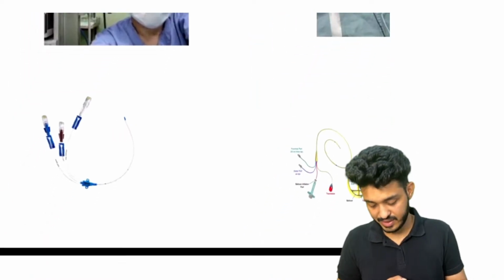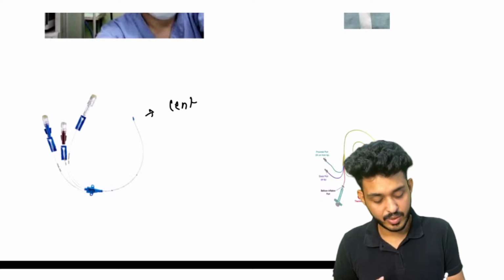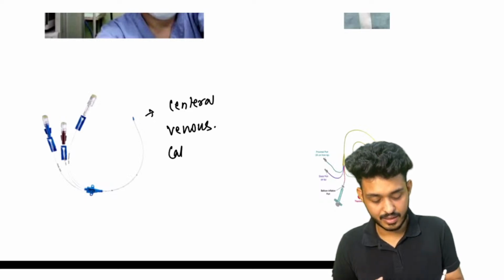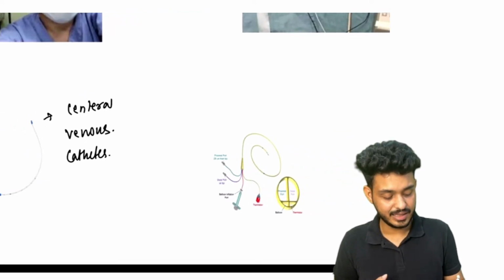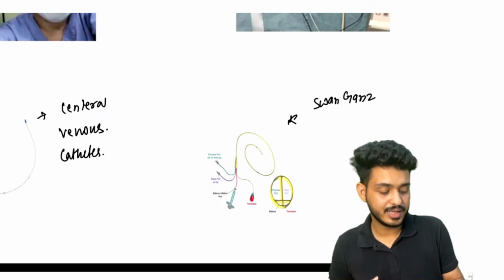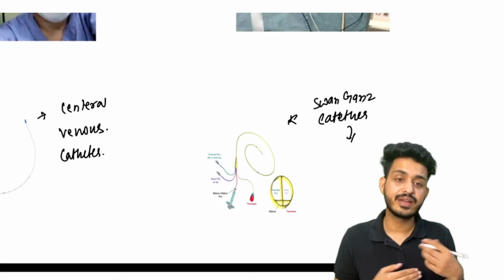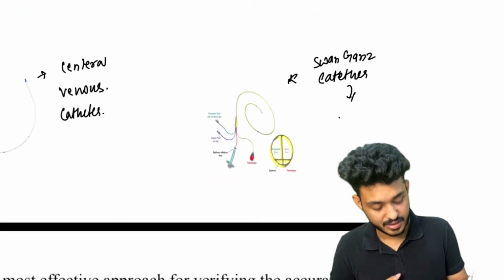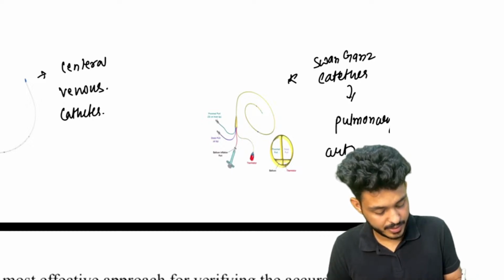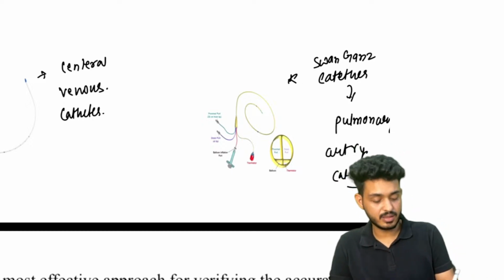Apart from that, you will find these types of catheters. This one is very simple, and you will encounter it in your internship also. This is your central venous catheter, and this yellow one is known as the Swan-Ganz catheter. This is what we use as the pulmonary artery catheter. This one has a thermometer here.